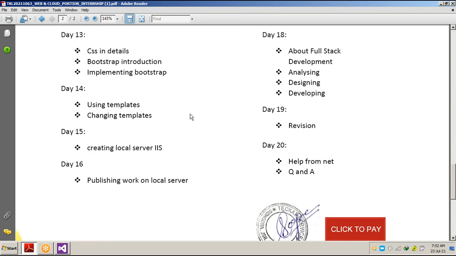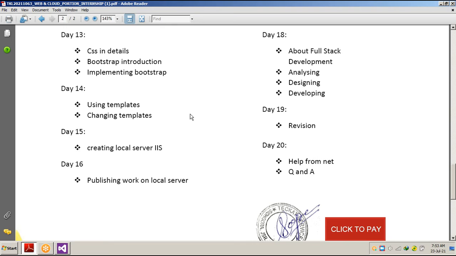Now on the 13th day we discussed CSS in detail. What is CSS? Remember, the look and feel and the user interface depend completely upon CSS and designing. CSS is a file where we put all the designing code inside one file, and we call that file in every page.